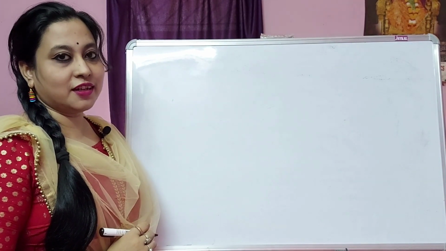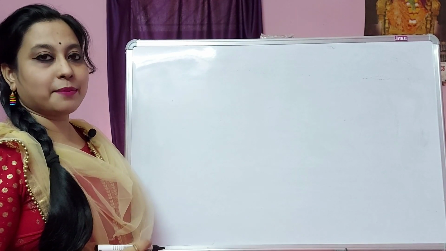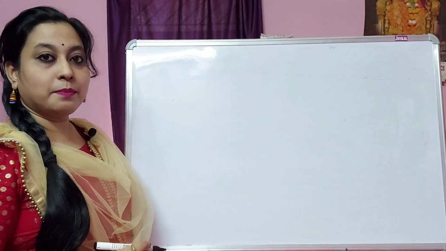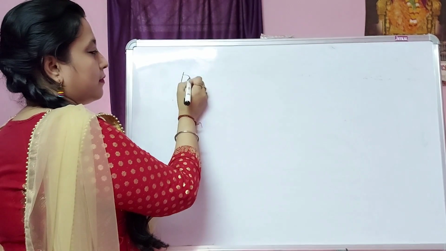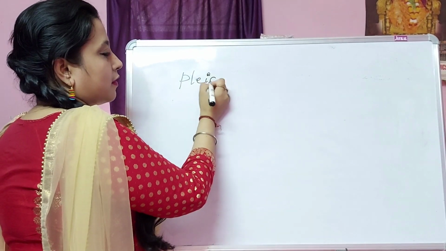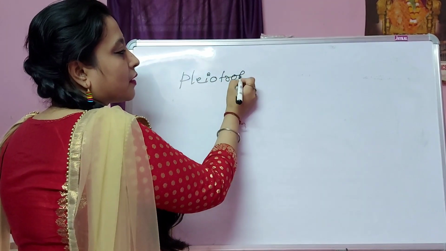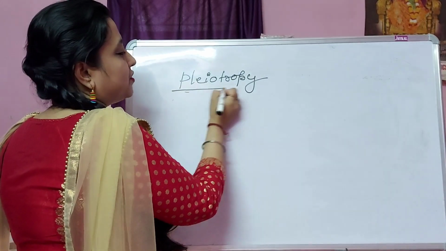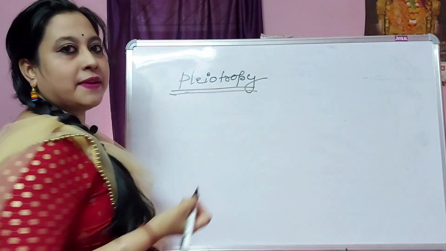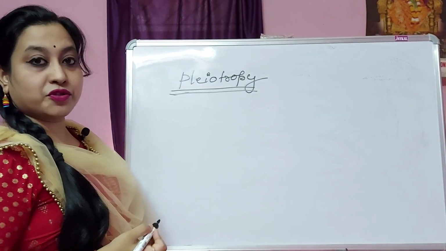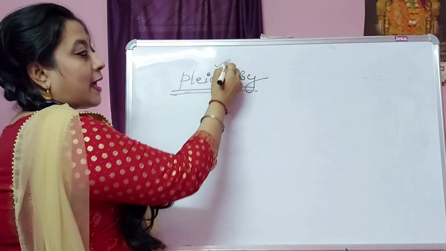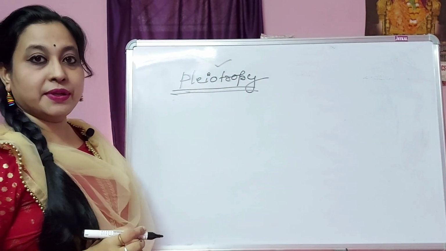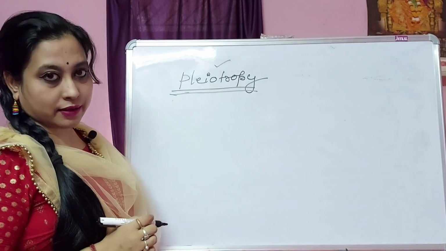Hello everyone. In this video, I am going to explain to you about pleiotropy. Pleiotropy or pleiotropic gene. We can say it as pleiotropic gene or pleiotropy. This is from Chapter 5, Principles of Inheritance, Standard 12.